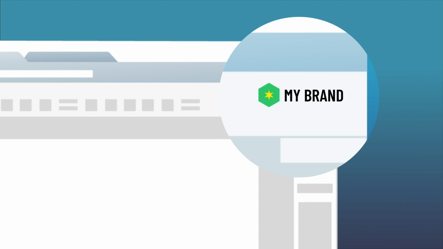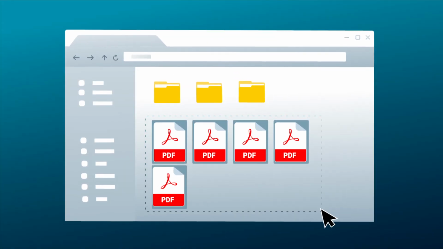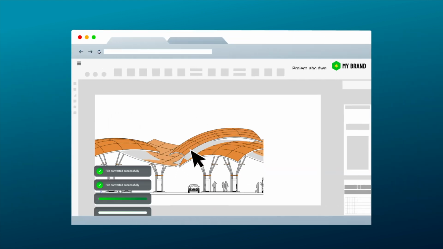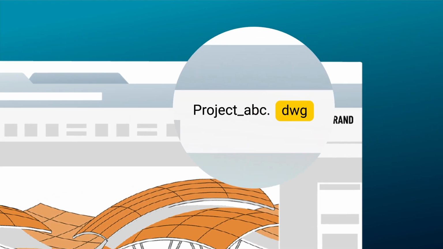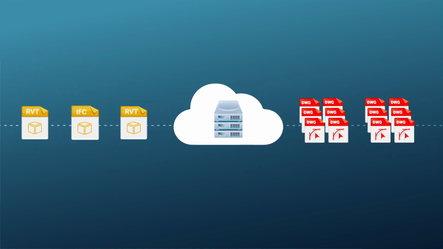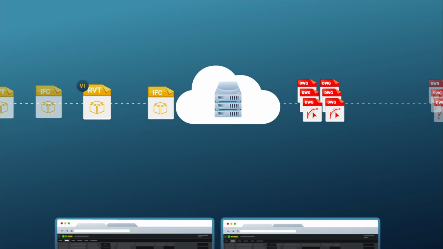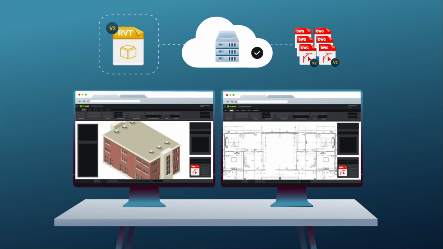it under your brand. Beyond CAD features, the Ares online drawings automation technology lets you batch process tasks like converting PDF to DWG, or generating floor plans, sections, and elevations from Revit or IFC files automatically. Drawings can also be updated automatically when the BIM model is modified.